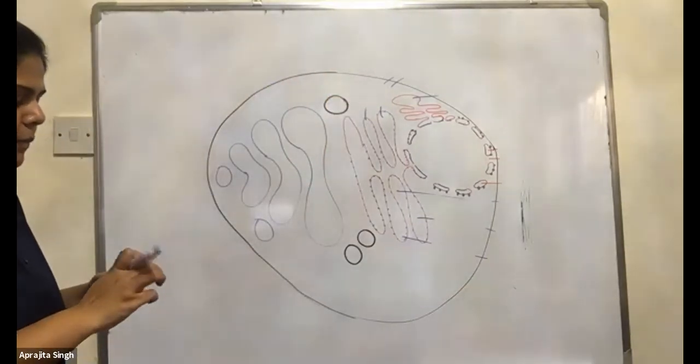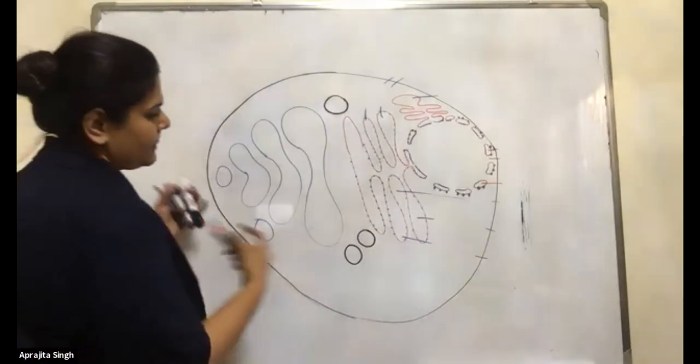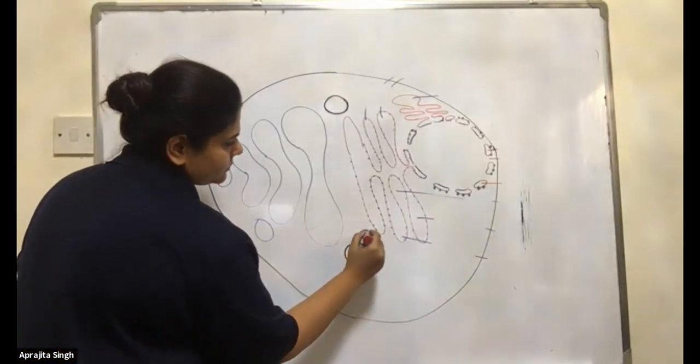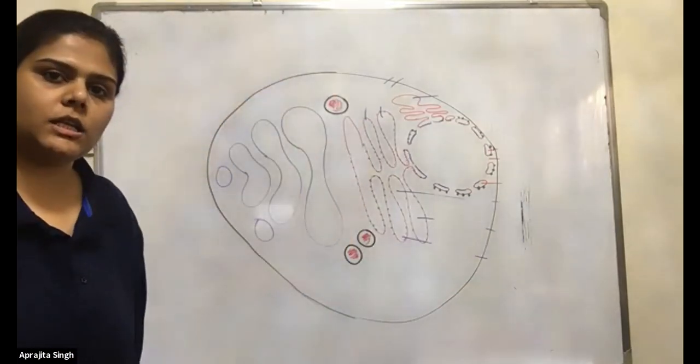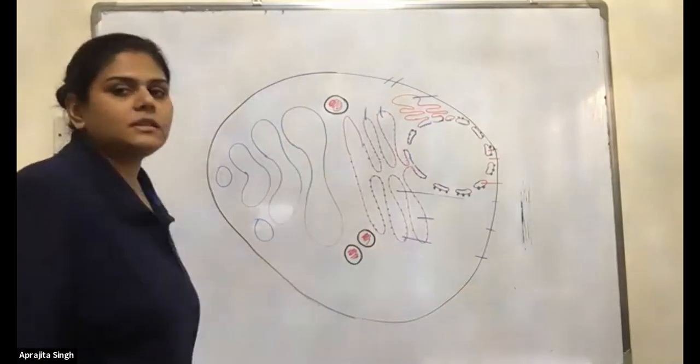They have the protein in them, like this. Protein vesicles. What will happen to these vesicles?